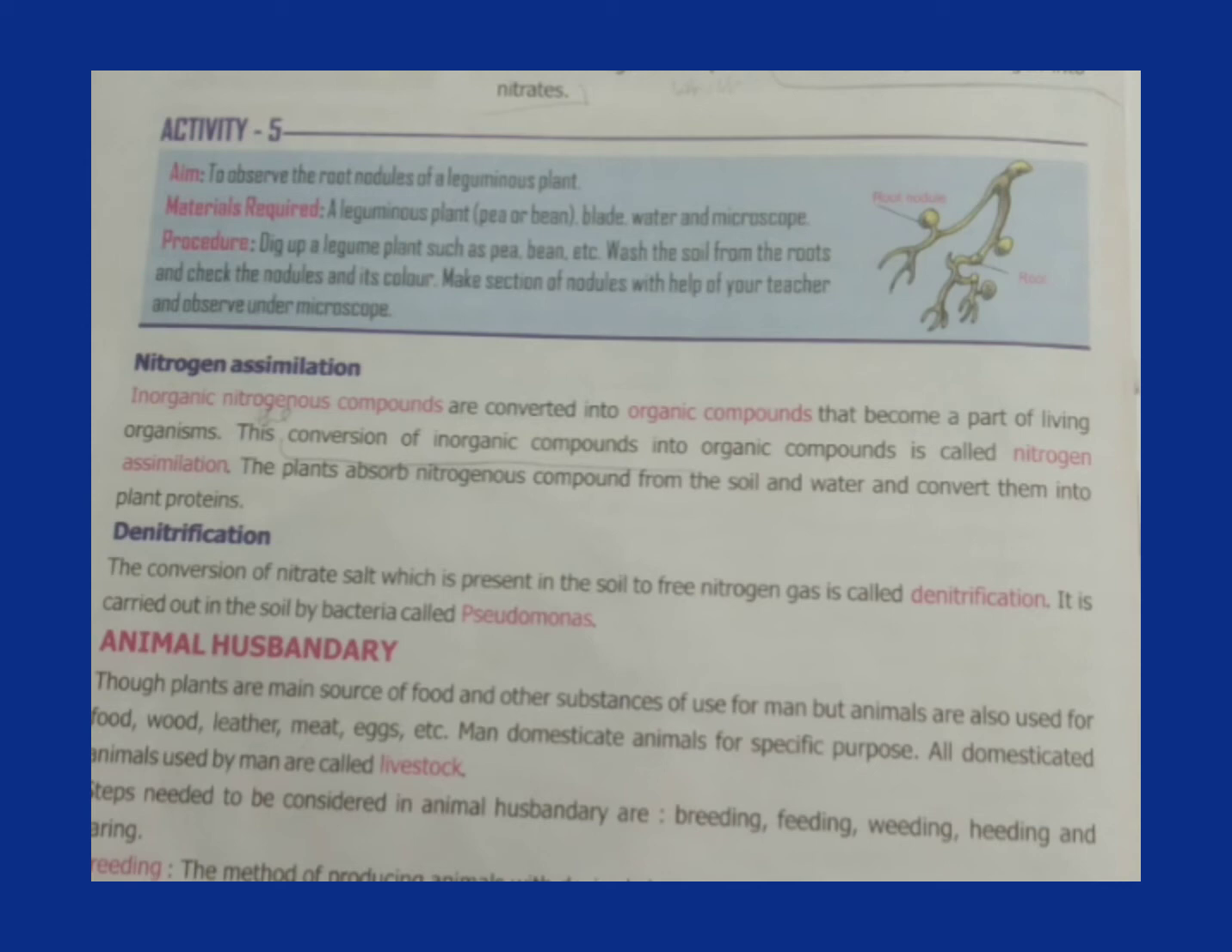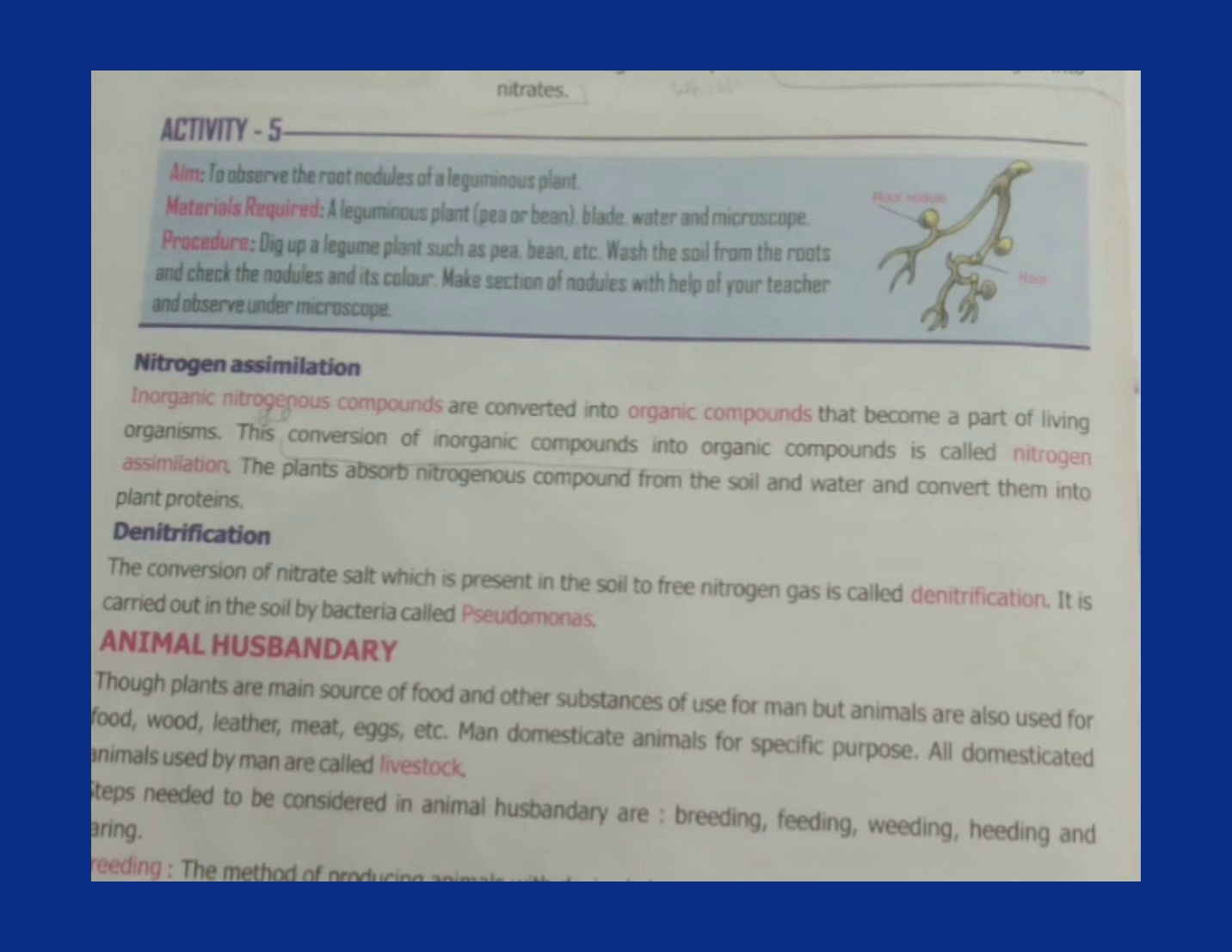Now nitrogen assimilation. What is nitrogen assimilation? The conversion of inorganic compounds into organic compounds is called nitrogen assimilation. All plants absorb nitrogenous compounds from the soil and water and then convert them into plant protein. Means to get plant protein, plants absorb nitrogen compounds from the soil and water.